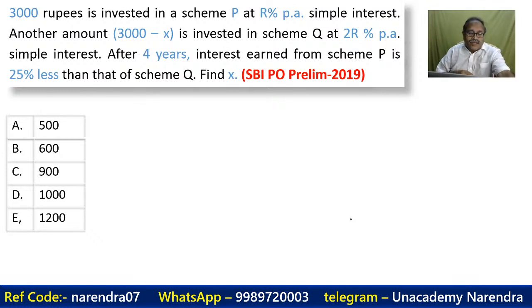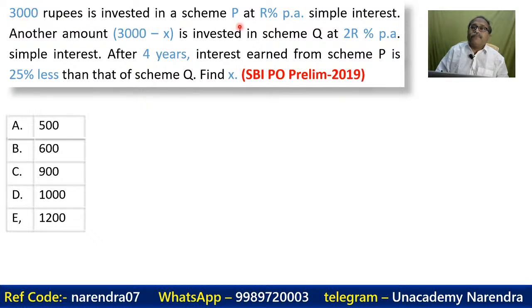Okay, so have you answered the question? What is this question? Let's check this one. Rupees 3,000 is invested in scheme P at R% per annum simple interest. Is that very clear?